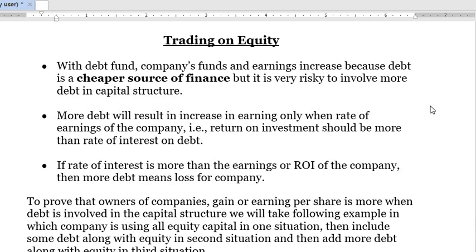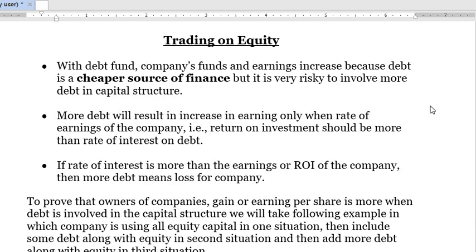So what is trade on equity exactly? It says that if you have only equity shares in your capital structure, you will not be able to earn more for your shareholders.